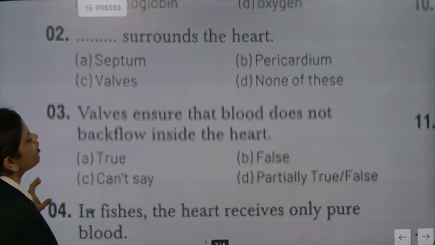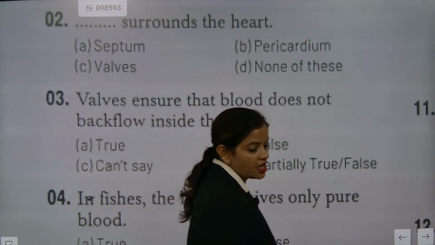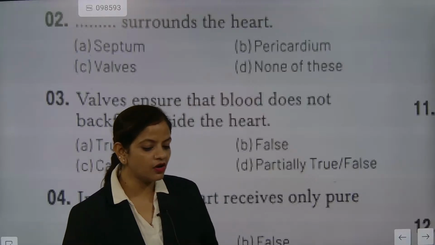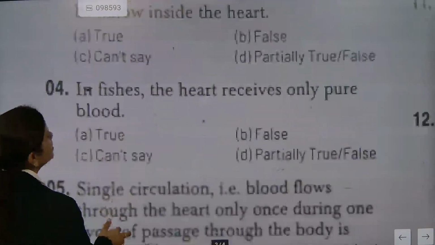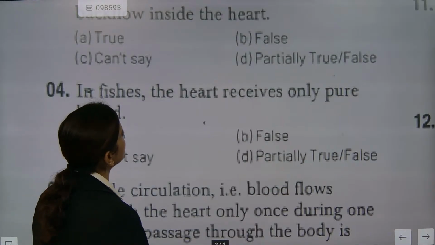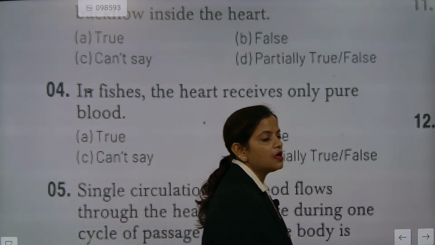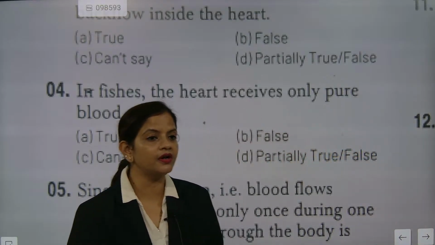Next question. Valves ensure the blood does not flow back inside the heart. Is it true or false? The statement is absolutely true, because the valve does not allow the blood to go backwards. Next one. In fishes, the heart receives only pure blood.